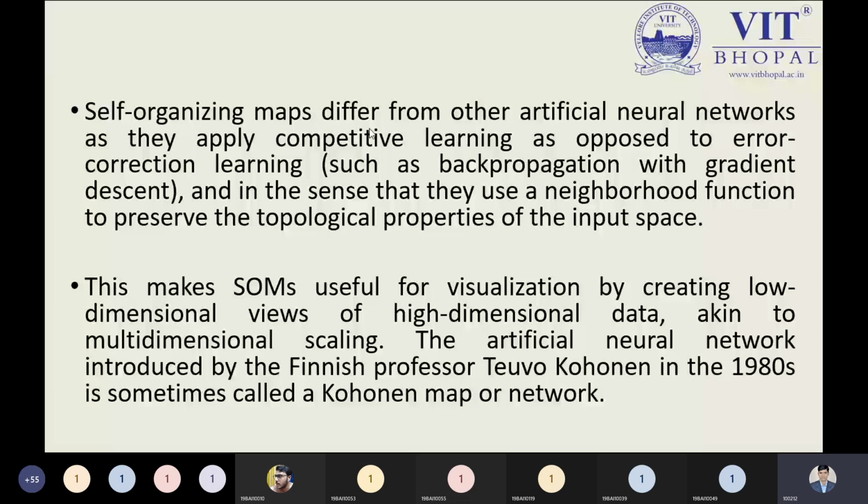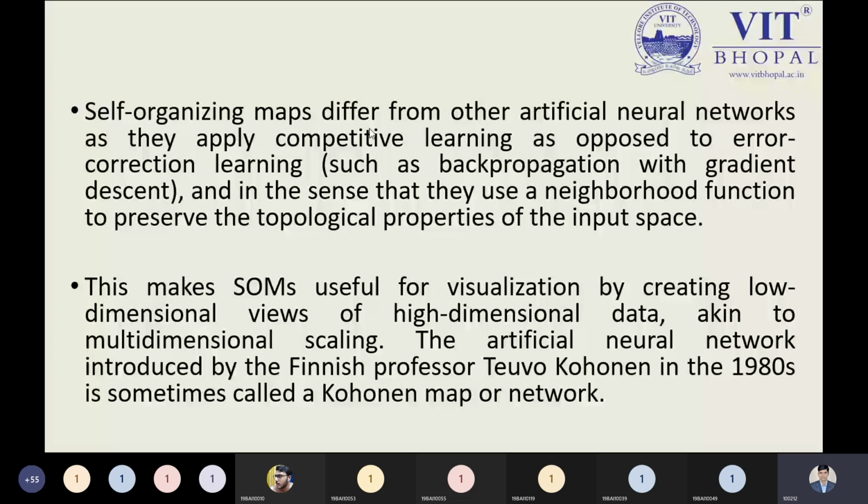The artificial neural network was introduced by the Finnish professor Teuvo Kohonen, and inspired by this pattern, we have to implement our problem. We have to understand the problem that is known as the self-organizing map. This artificial neural network we are discussing is also known as the Kohonen map or network. So when we discuss the Kohonen network or Kohonen map, it means we are talking about the artificial neural network.